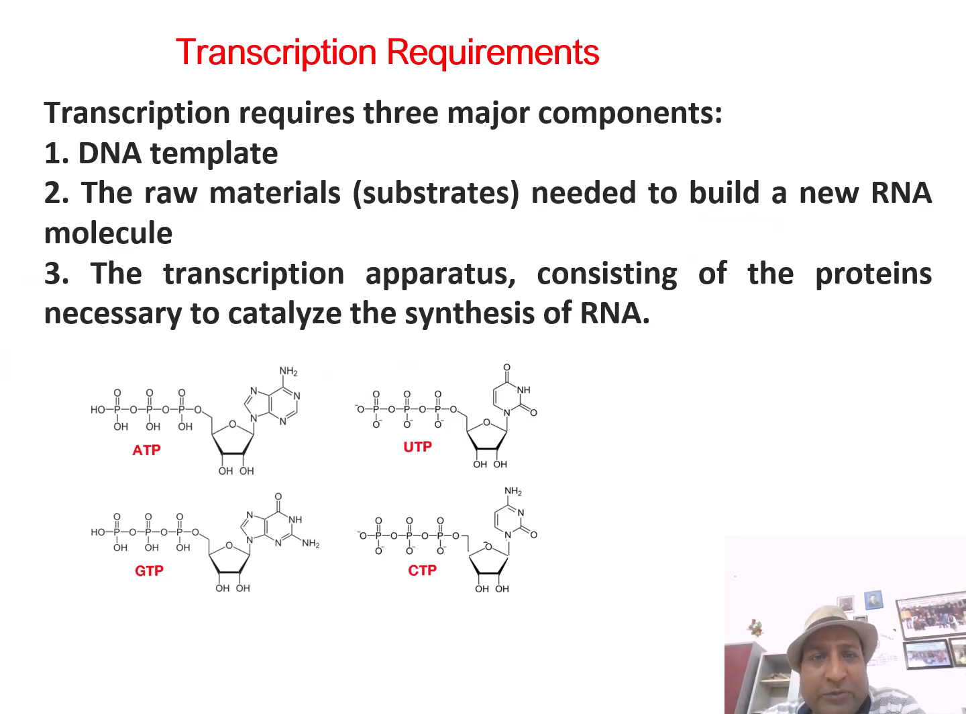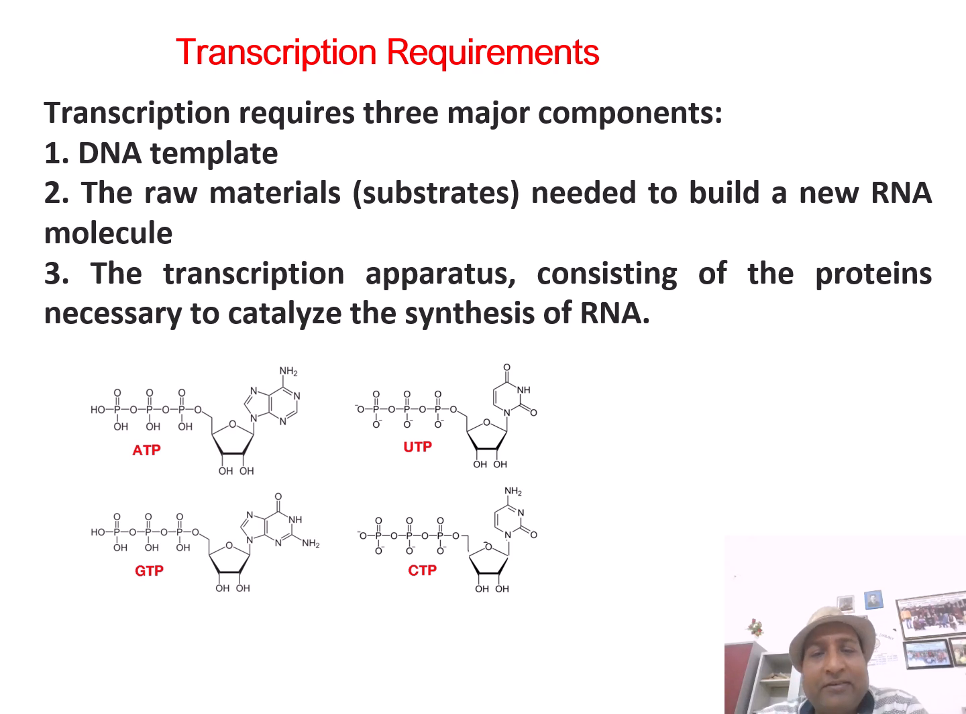So for the transcription process, what are the requirements? Transcription requires three major components. A DNA template on which the transcription has to occur, that provides the template strand, and the raw material substrate needed to build a new RNA molecule. What are those raw materials? ATP, an energy molecule, is needed. Four different types of nucleotides, basically ATP, UTP, GTP, and CTP. And magnesium ions are also needed for the proper working of the synthetic enzymes.